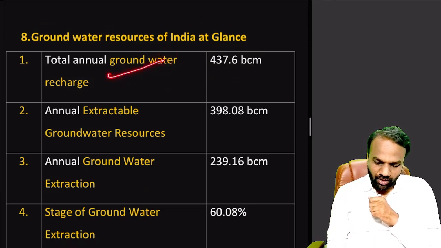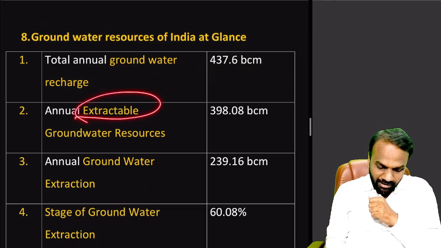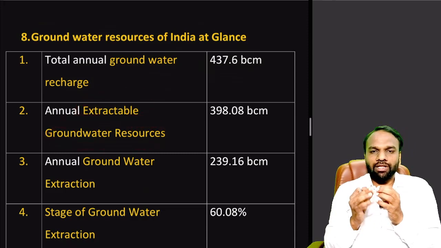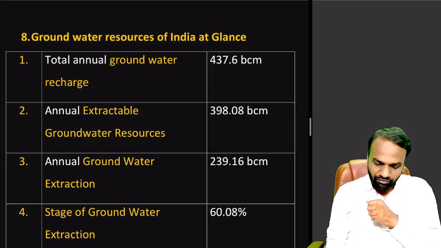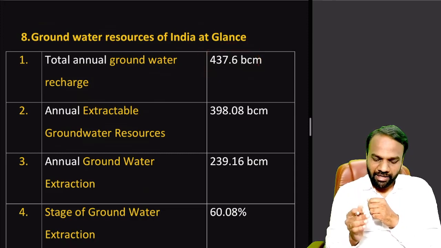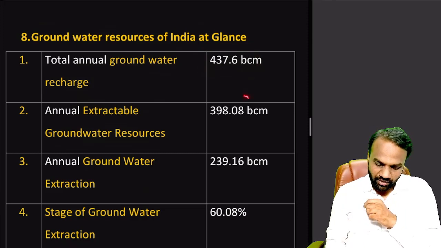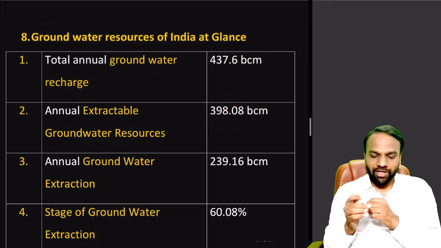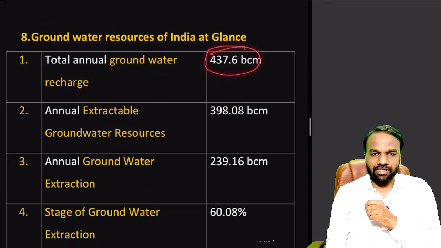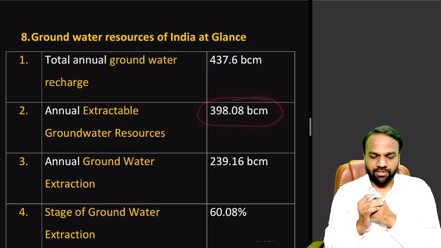Among the recharged groundwater, 430 billion cubic meters, what is the annual extractable groundwater resource? All the water that gets recharged, we cannot extract completely. There is only some amount which we can extract. Among the 437 billion cubic meters which has been recharged, how much can we actually extract? We can extract around 398, or approximately 400 billion cubic meters. Even though the recharge is approximately 437 or 438, the extractable amount is only 398 billion cubic meters. Again, this is also important.